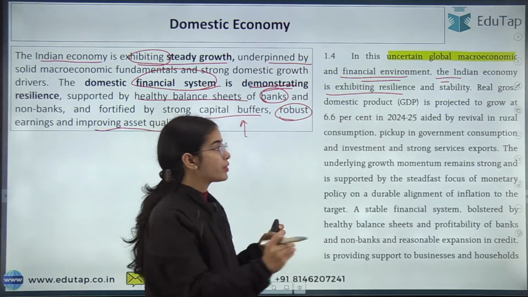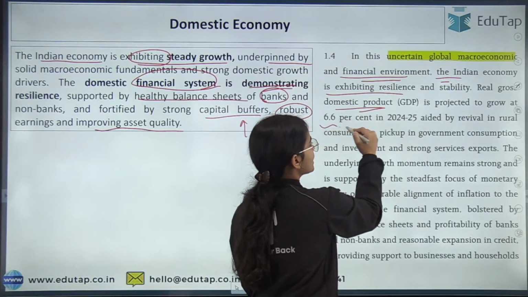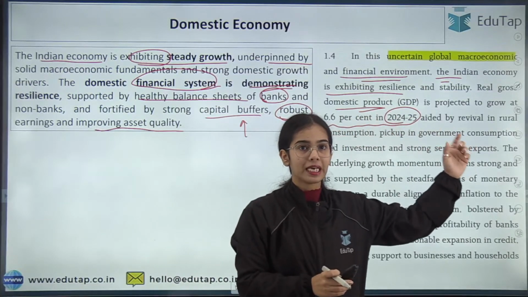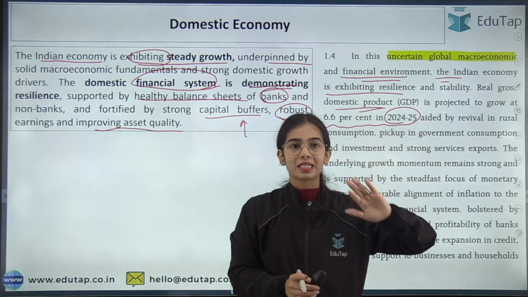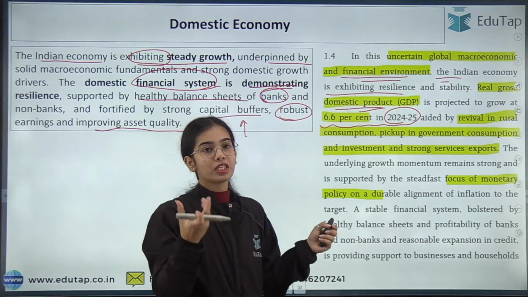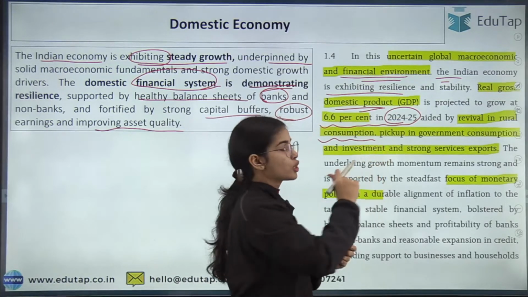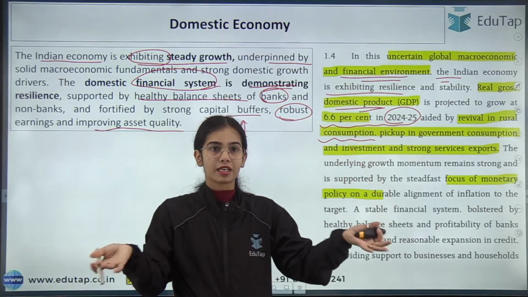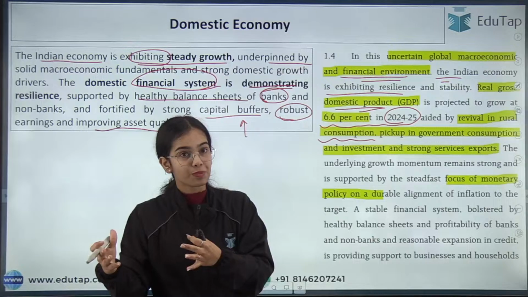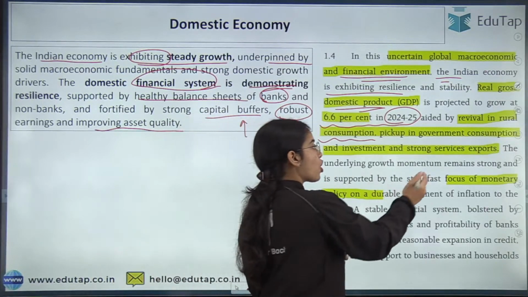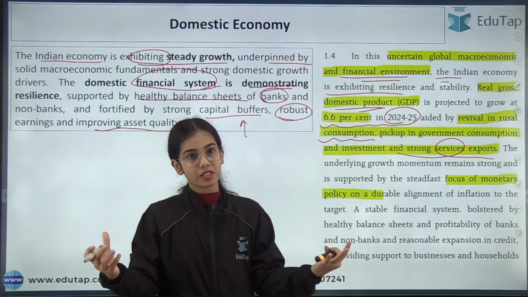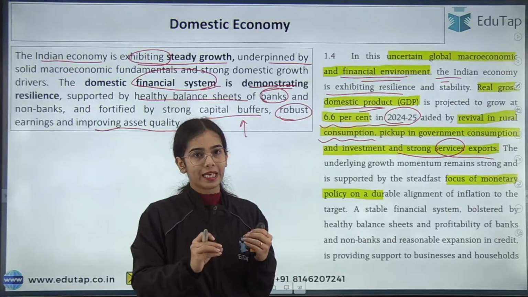So the real GDP is projected to grow at 6.6% in 2024-25. This is the projection that has been given by RBI, that in 2024-25 we are expecting the real GDP to grow by 6.6%. This is because of the revival in the rural consumption. The consumption in the rural areas has started to increase. There is a pickup in government consumption and government investment is increasing, as well as strong services export. So we are exporting more and more services through which we are earning foreign exchange, foreign currency.